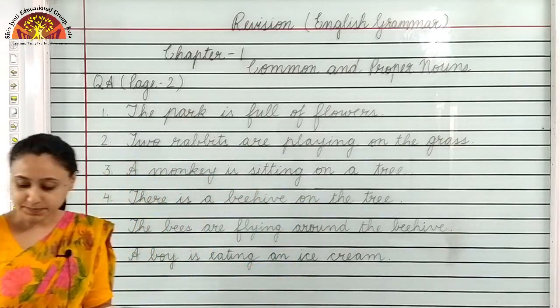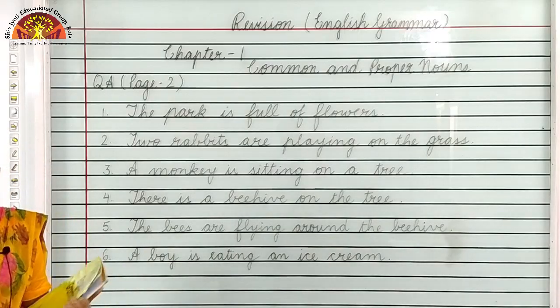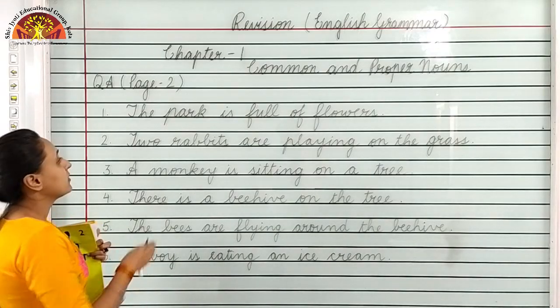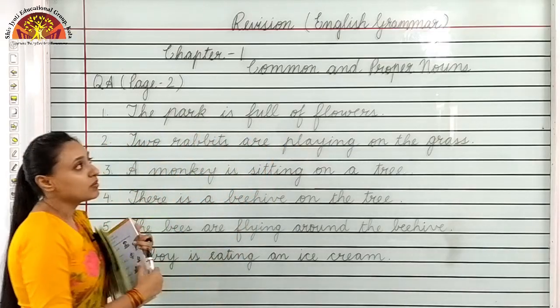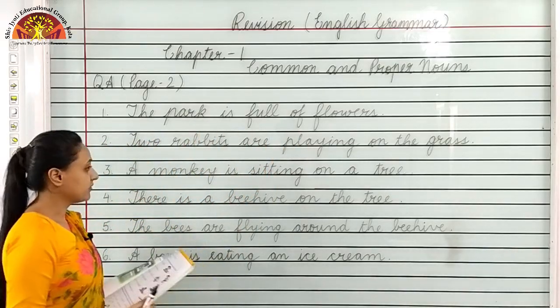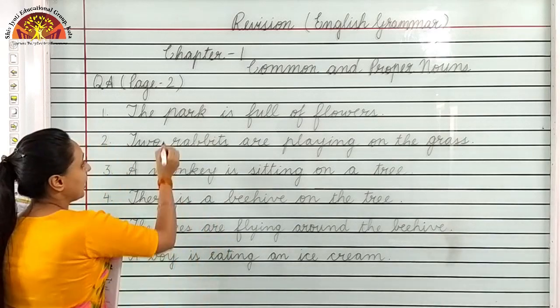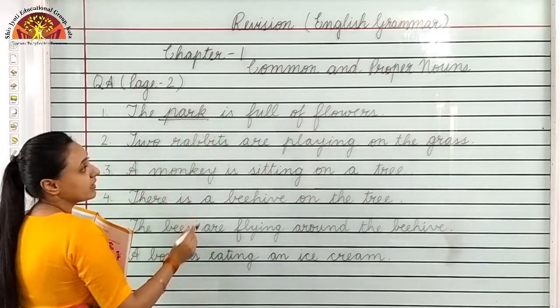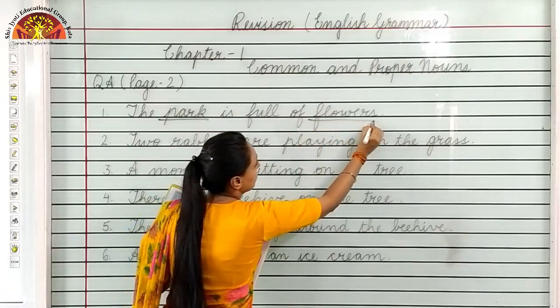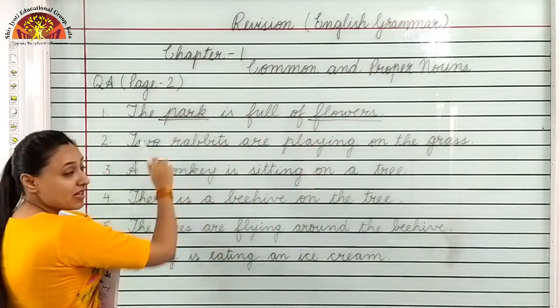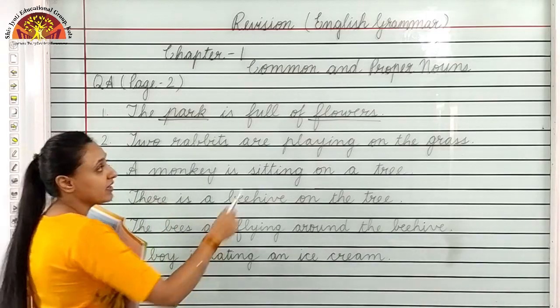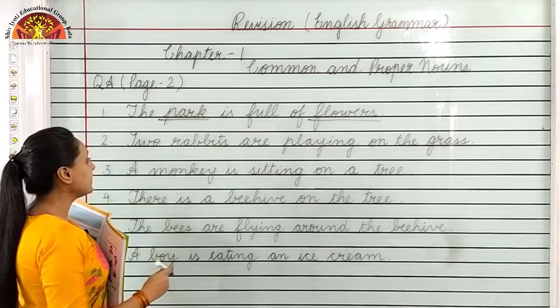Let us start. Here on the board, number 1, the park is full of flowers. What is the common noun here? First park, then flowers. Okay? The park is full of flowers. Park, where you go to play, and flowers, a part of the plant.